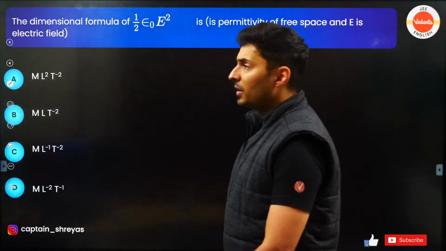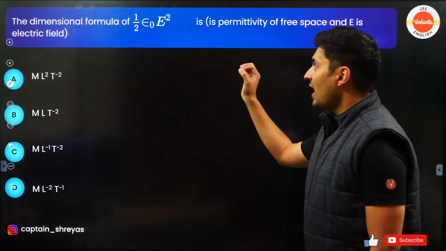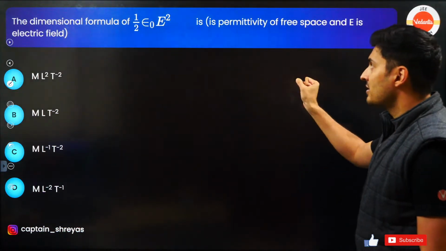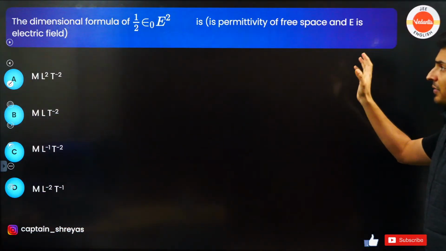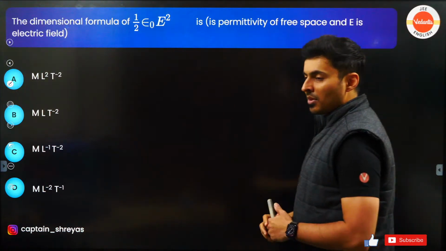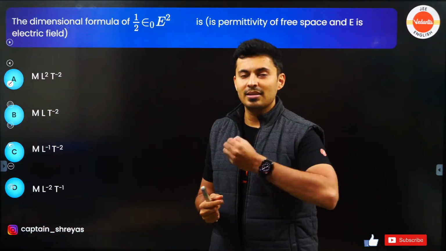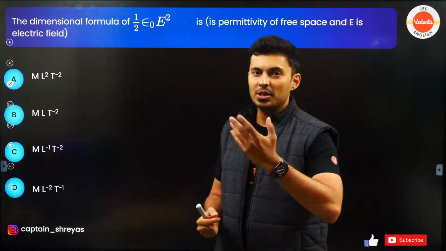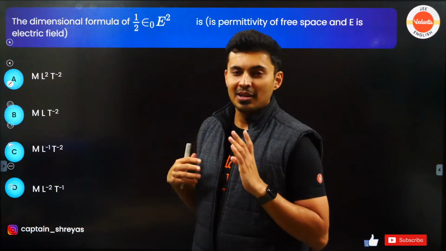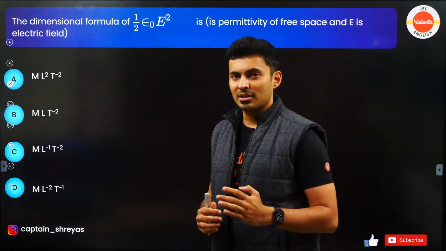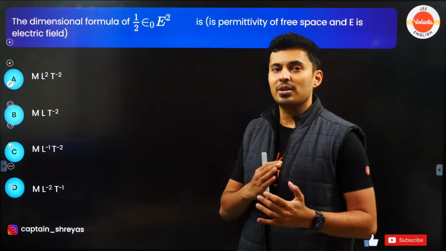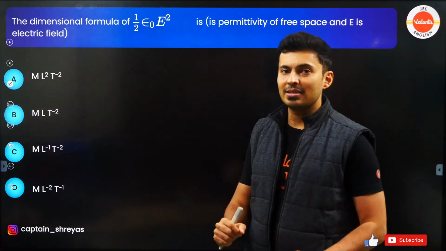The dimensional formula of half epsilon naught electric field square, where epsilon naught is permittivity and E is the field, is what? Now I know you guys get scared the moment you see all these crazy alphabets and you say, oh my god, I don't know the dimensions, sir, I think I'll skip it. Trust me, you should not skip these questions. If you remember other chapters' formulas, this question becomes easy.